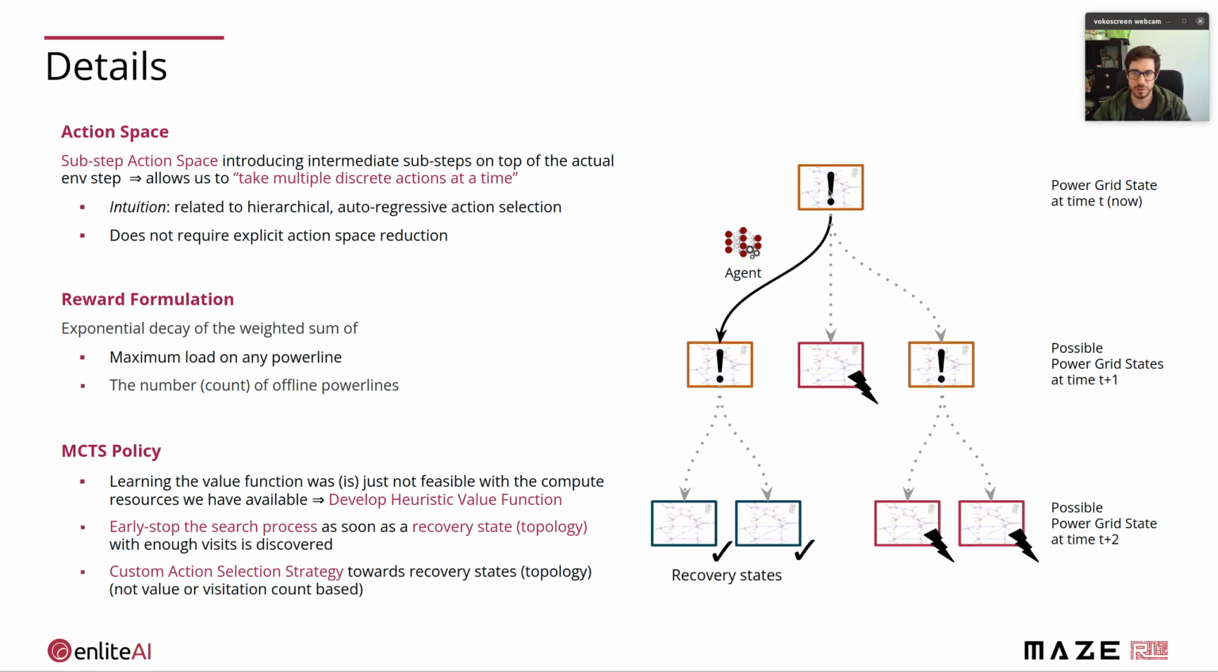An additional change is also related to compute budget, and this is early stopping of the MCTS search process. So once a critical state is found, we build up the tree, and as soon as a recovery state is found, we just early stop the MCTS search process here. And the third point is also related to this, because once recovery states are found, we don't select the action by visitation count or value, but we bias the action selection towards these recovery states.